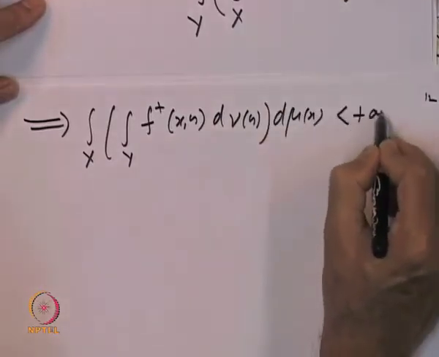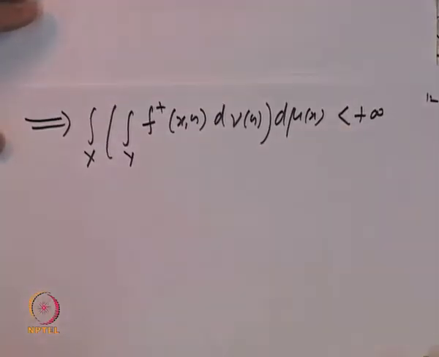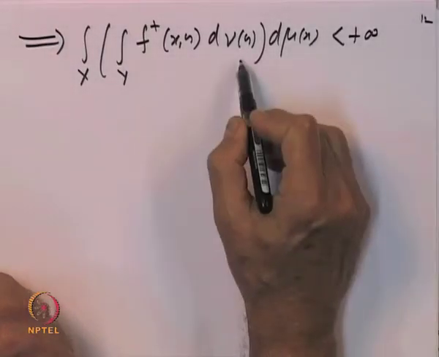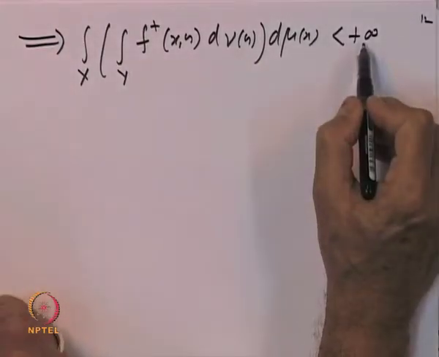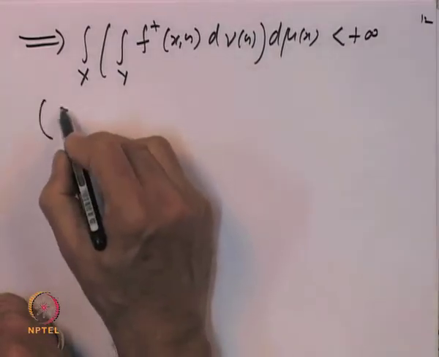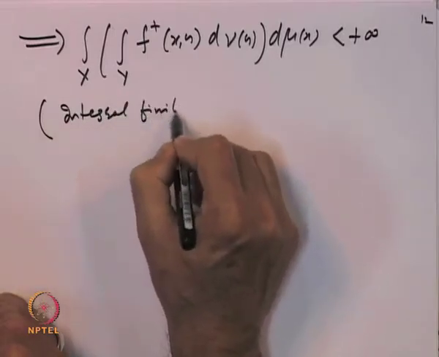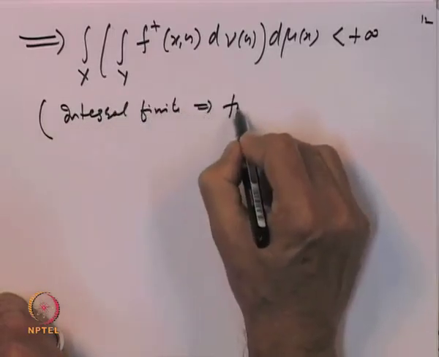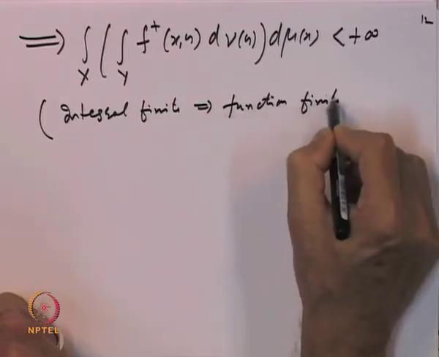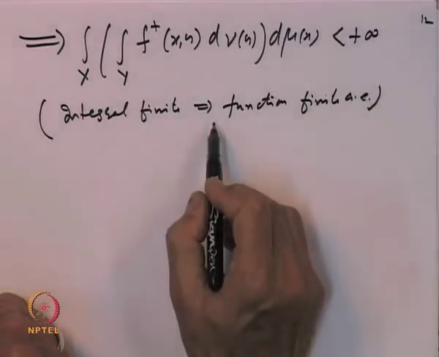is finite. Now, here is an important observation that we have earlier proved: if the integral of a function is finite, then the function must be finite. So, here we are using that a finite integral implies the function is finite almost everywhere. So, this we had already proved. So, this fact we are going to use now.